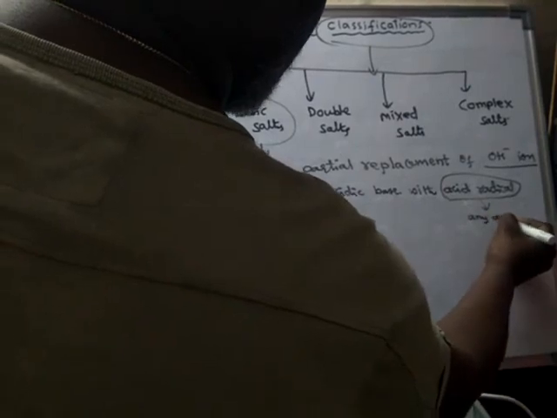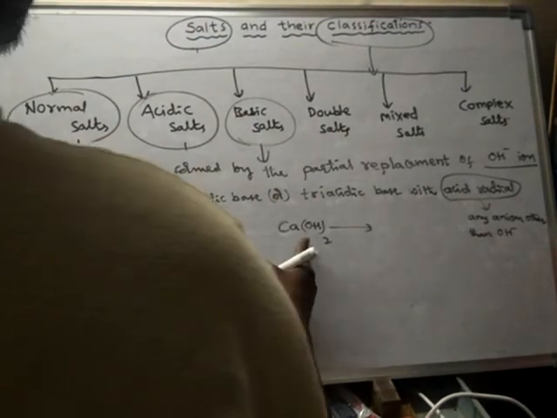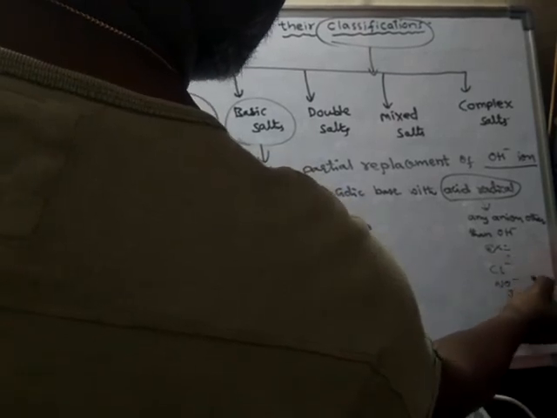Acid radical means any anion, or else any negative ion, other than OH minus ion. Suppose here, for example, Cl minus, NO3 minus, etc.